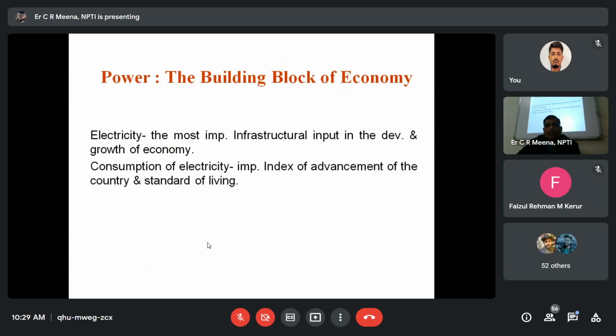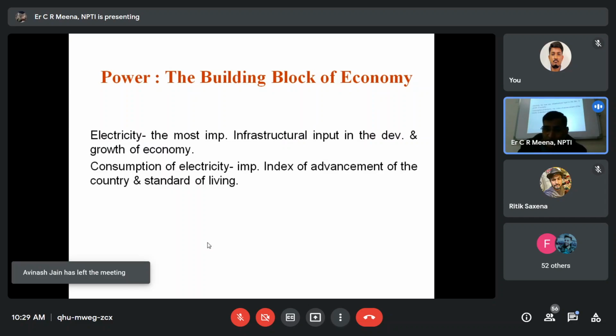So these are the building blocks for the economy. Any country, whether developed, developing or undeveloped, we identify with the help of the capacity index of electricity. Electricity is the most important infrastructure input for the development and growth of the country.